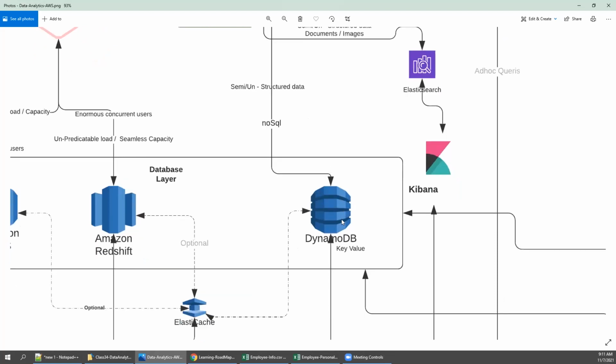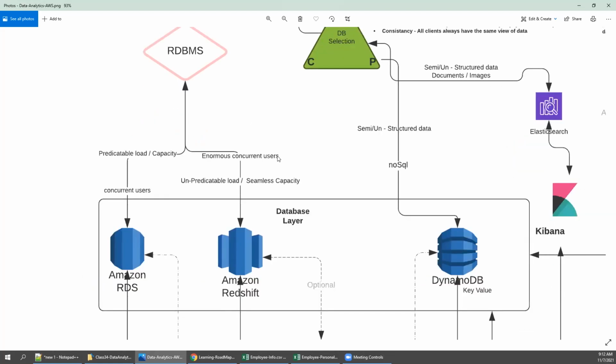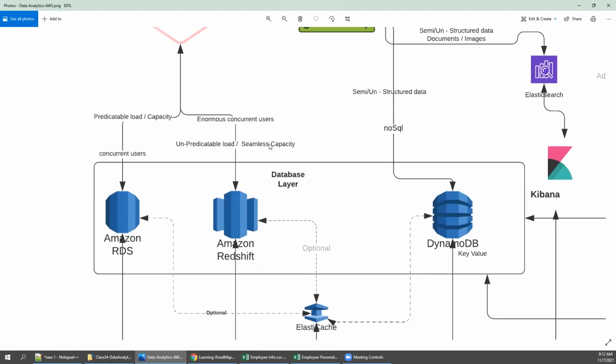If your answer is semi-structured, then DynamoDB, because it's a key-value database. Now you have stored it in the database. If your answer is structured, then RDBMS, relational database management. In RDBMS, there are two options: Amazon RDS and Amazon Redshift. So you need to take a call.